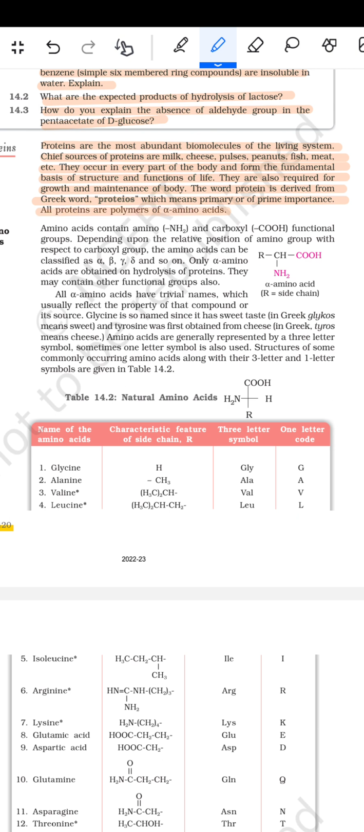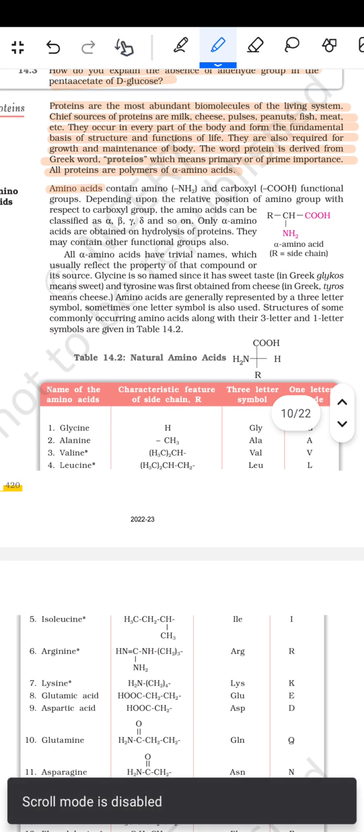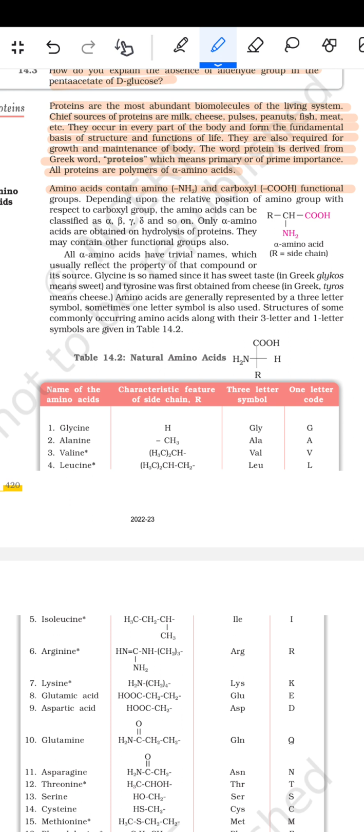All proteins are polymers of amino acids. Amino acids contain the amino group and the carboxyl functional groups. Depending upon the relative position of the amino group with respect to the carboxyl group, the amino acids can be classified as alpha, beta, gamma, delta, and so on. Only alpha amino acids are obtained on the hydrolysis of the protein. They may contain other functional groups also.